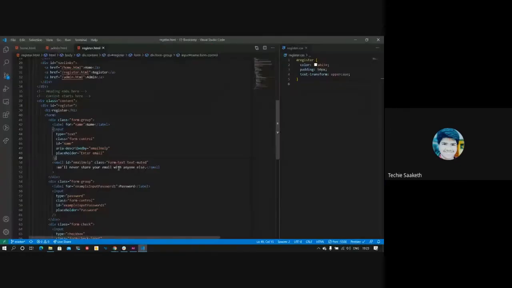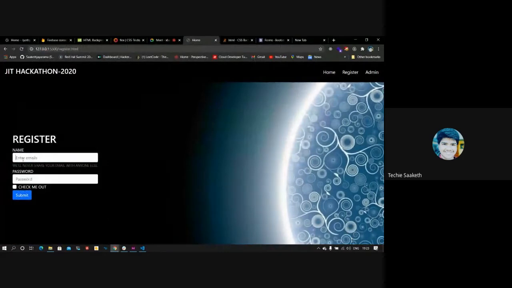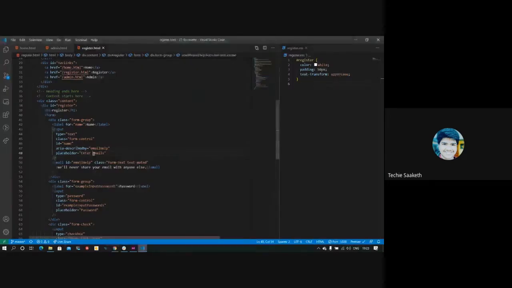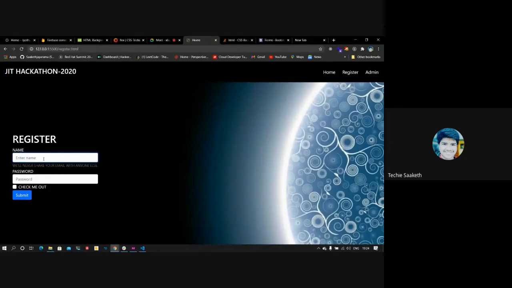Now here you can see there's something called a placeholder attribute. It is set to enter email. Let's just try changing this. Let's make it enter emails and see what happens. You can see that it changed to enter emails. So what a placeholder is: when you don't type any text into that field, you get that text. Let's change it to enter name. You can see that enter name is being shown when there is nothing typed into that input field. If I change it to Saket, the placeholder disappears.